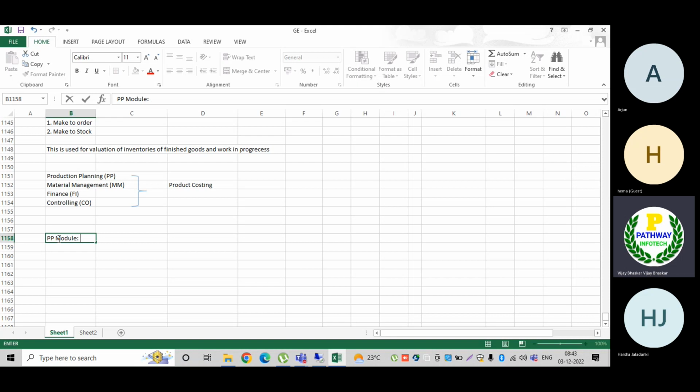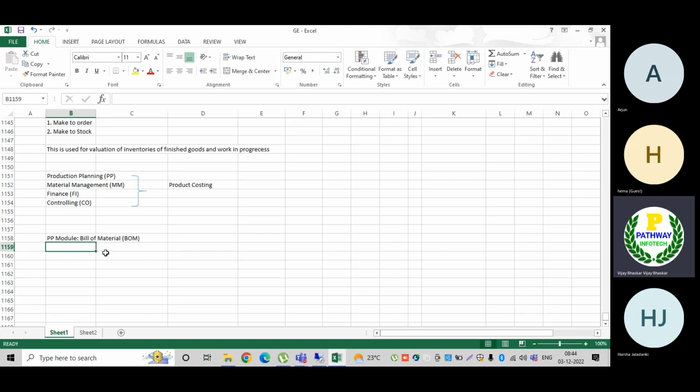In that BOM, what does it contain? Now let us assume we are manufacturing a laptop. To manufacture a laptop, what kind of raw materials are required? I would require maybe plastic, silver, and some iron. And also how much quantity is required to manufacture a single product. Remember, the production planning department prepares the bill of material, BOM.